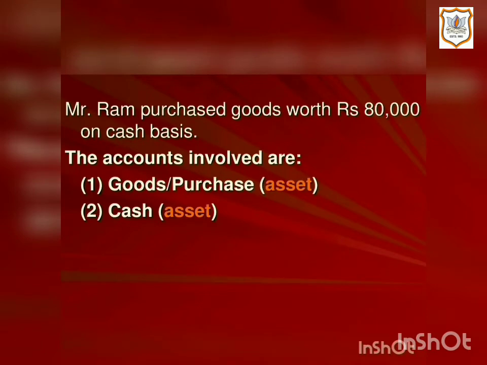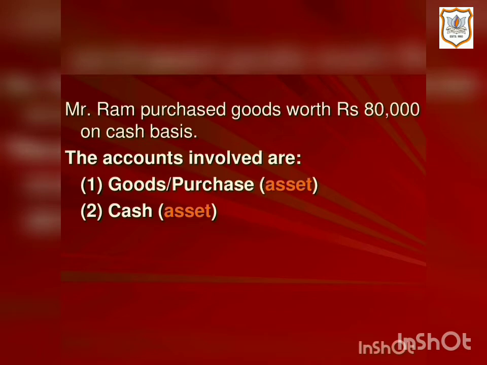Now let's take an example to understand how journal entry is passed as per the format. So here's the transaction. Mr. Ram purchased goods worth rupees 80,000 on cash basis. So for passing journal entry, first you will have to decide which two accounts will be affected.